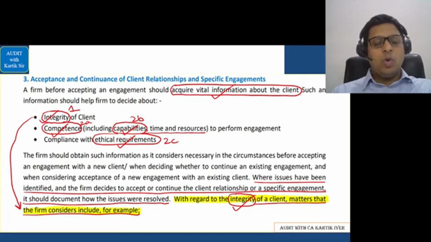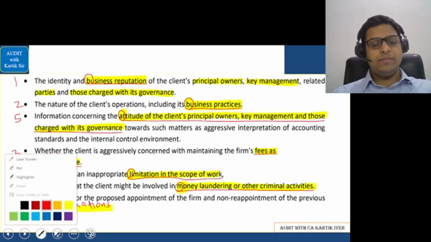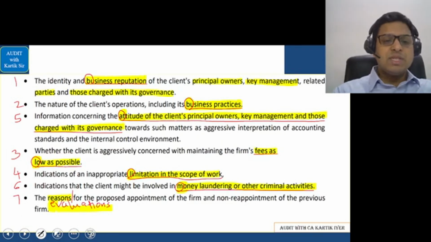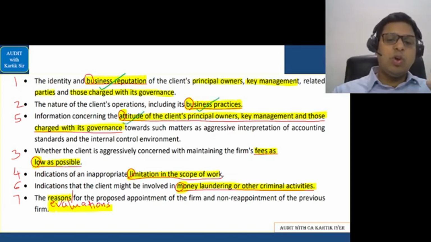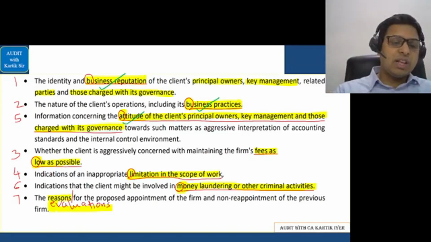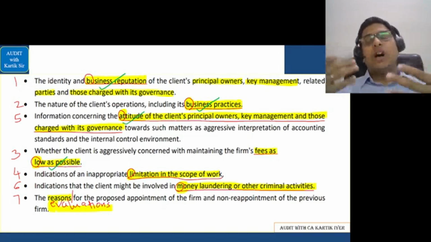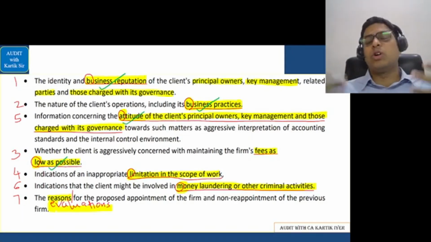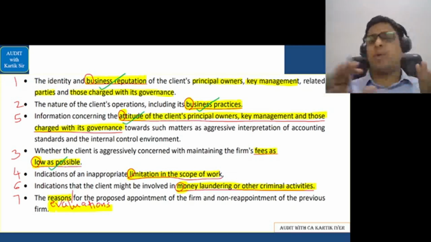client, we have to look at few factors here, and those factors are given here, if you remember. Okay. These factors are business reputation. You will check the client's business operations. How do they run the company? How do they run the organization? The attitude of the client's principal owners, key management, and those charged with governance. You will check the fees, whether the client is going for fees which is as low as possible. It can mean that they don't want the auditor to check more areas, because the more you check, the more cost it will incur, and they want you to wrap up the audit in a quick manner that will show that the client does not have proper integrity.